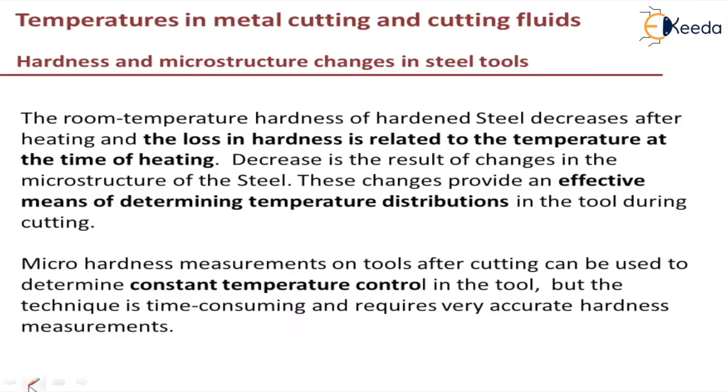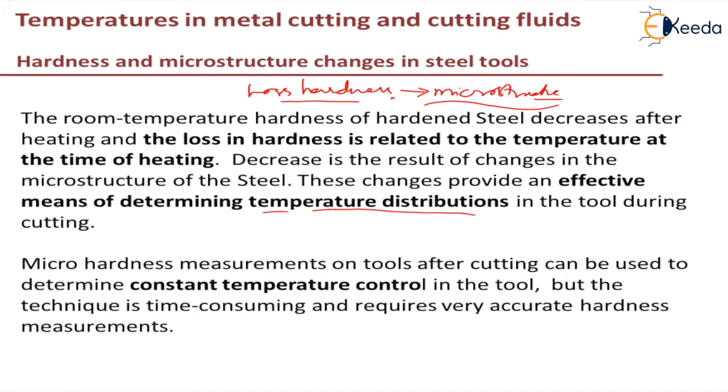In case of metals, that is in case of hardened steel, there will be a loss of hardness once you take it to higher temperature. This loss of hardness is basically because of changes in its microstructure. These changes provide an effective means of determining temperature distribution in the tool during cutting. So we can study the changes in the microstructure and the changes in the hardness, and thereby estimate the temperature.